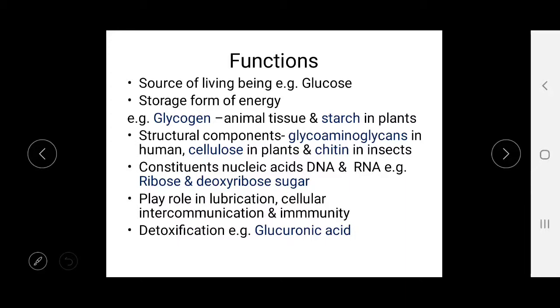Here you can see glycogen, which is stored in animal tissue, and starch, which is stored in plants. Now the structural components: glycosaminoglycans we can see in humans, cellulose in plants, and chitin in insects.